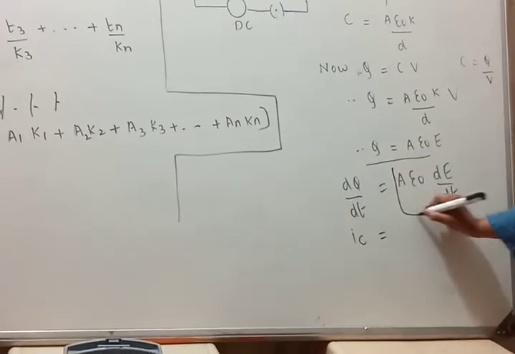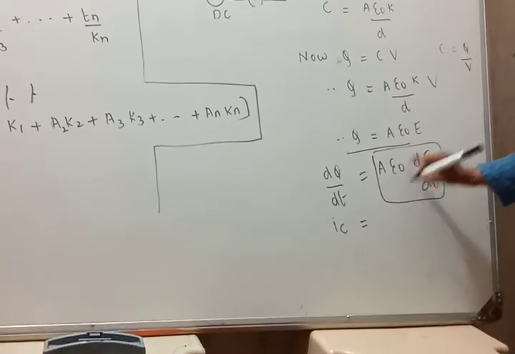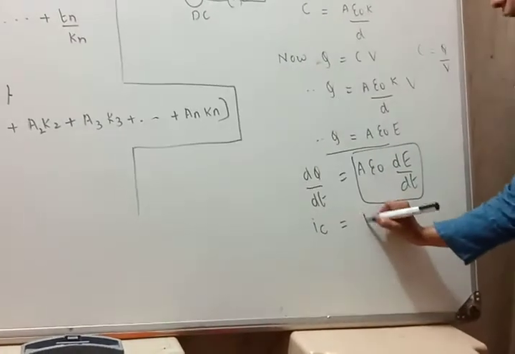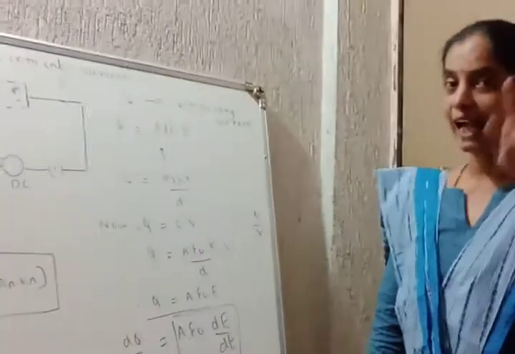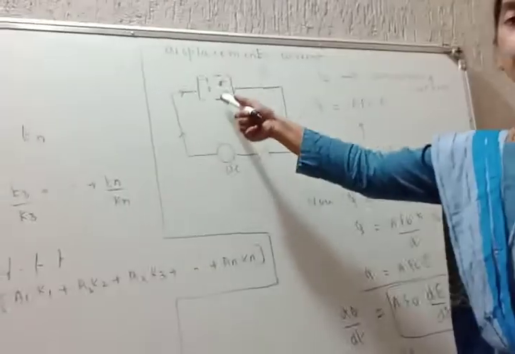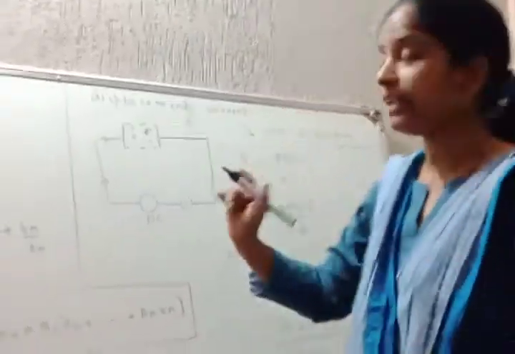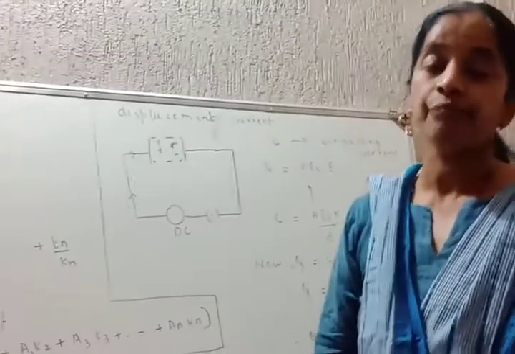And if you observe this, A epsilon naught dE by dt, when you work out the dimensions, they are the dimensions of current itself, and that current is called displacement current. That displacement current is produced due to the polarization of charges across the dielectric when a DC source is supplied across the capacitor.